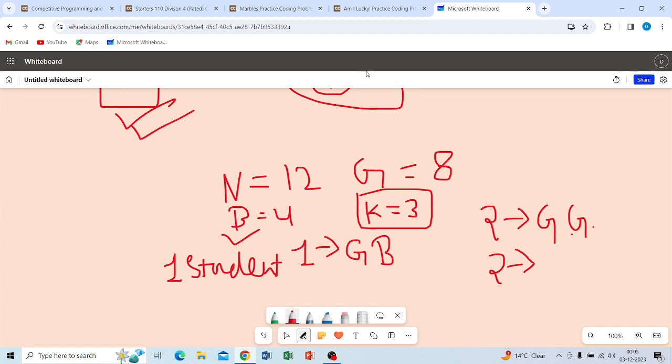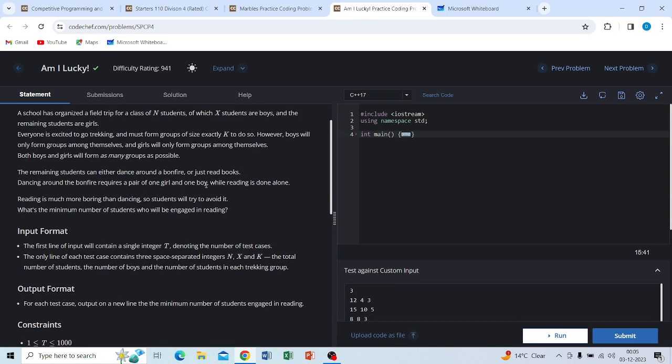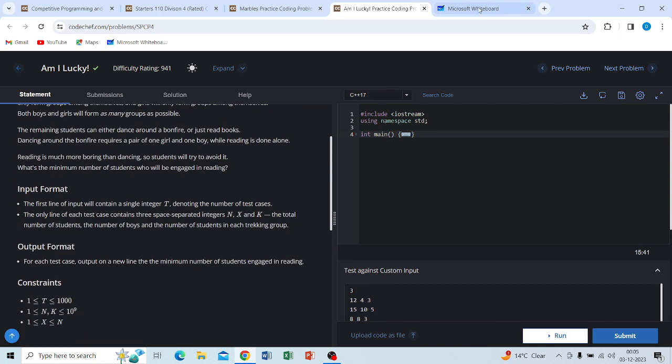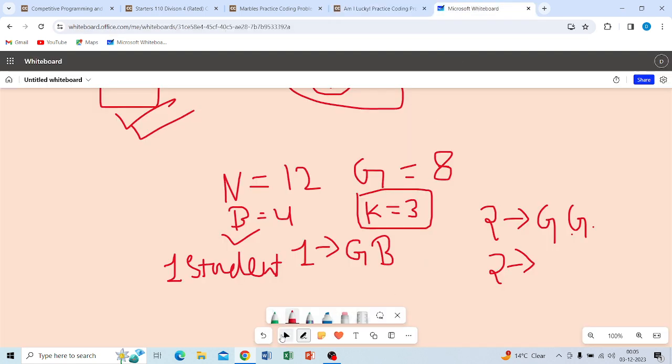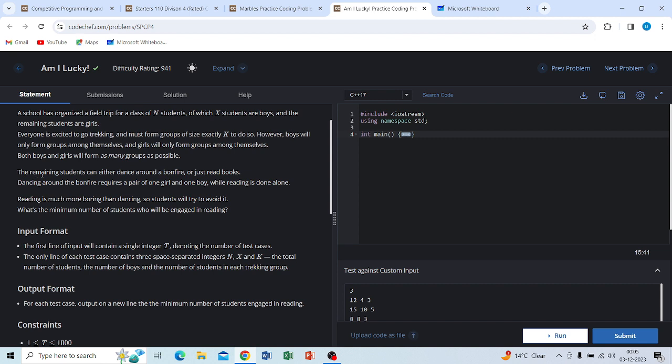Our statement is that the remaining students can either dance or read the book. How can you solve it? For dancing around the bonfire, the requirement is a pair.